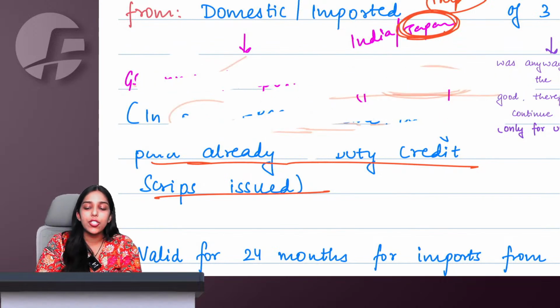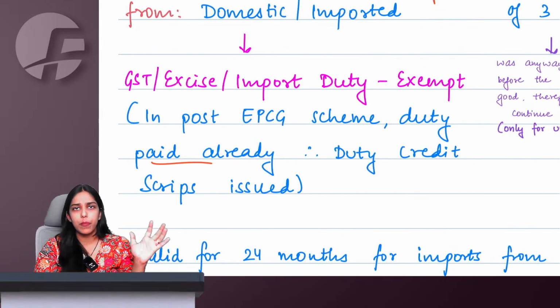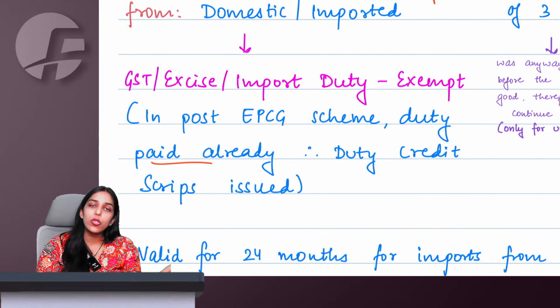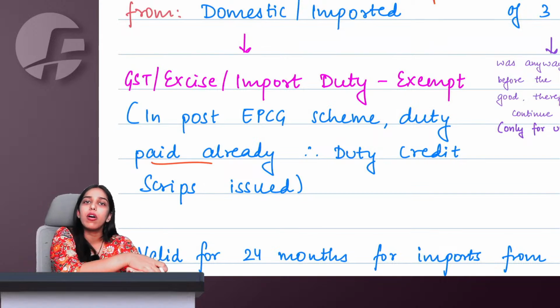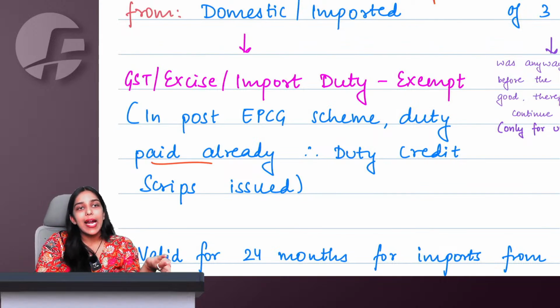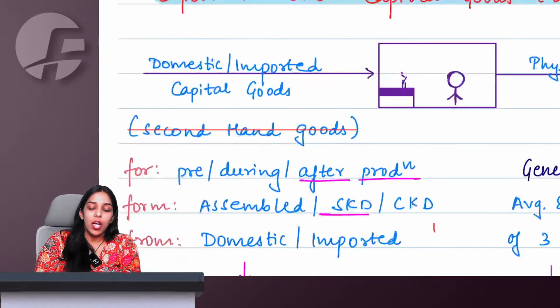Like in advance authorization, it is always pre. In DFIA, it is always post. But in EPCG, you have both the options. You can either apply earlier and not pay duties, or you can import or purchase, pay the duties, fulfil the export obligation, and then show it to the government. That is also fine. In that case, they will give you duty scripts, which you can use for your later payments. Got it, ma'am.